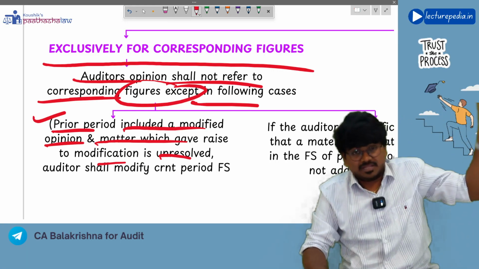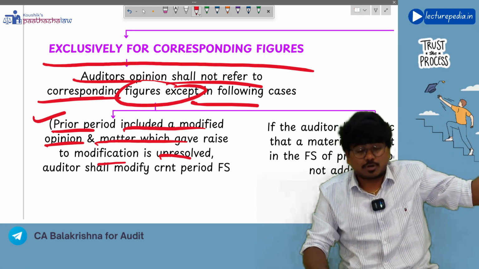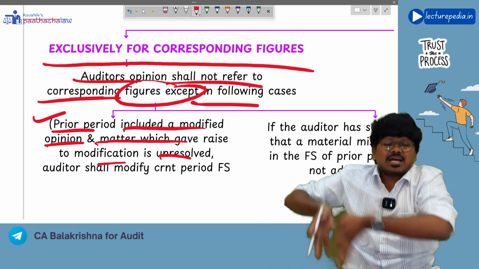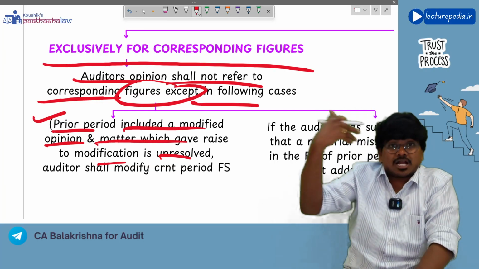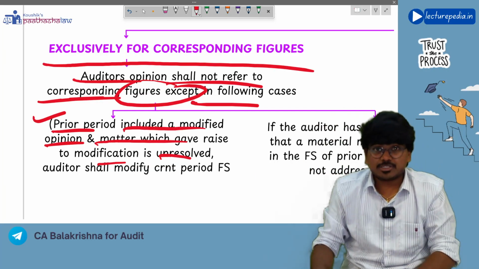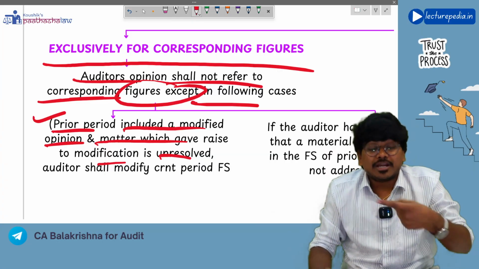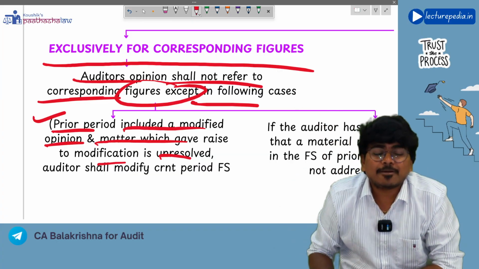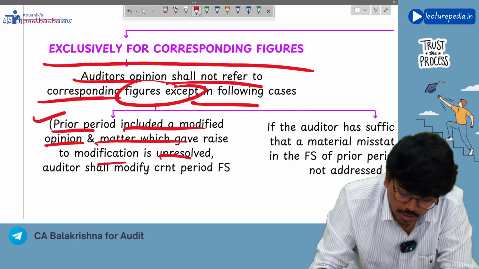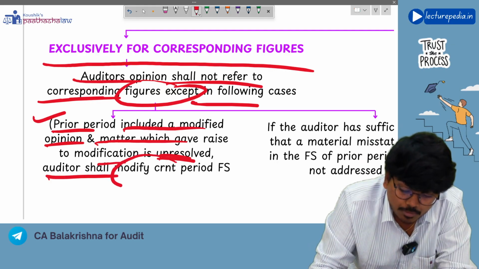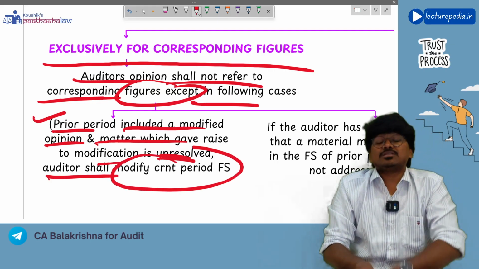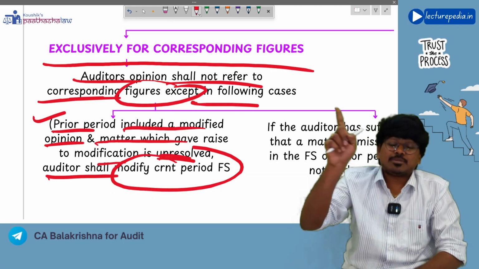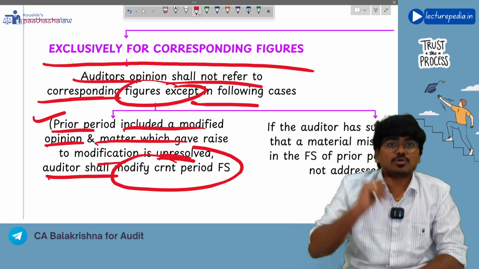That means in the previous year there is a misstatement because of which modification was given, and it is not corrected in the current year also. So in the corresponding figures a wrong amount will be shown, a misstatement will be shown. In this situation, the auditor in his audit report will refer to the corresponding figures because there is a misstatement in them. The auditor shall modify the current year financial statements, stating that I am modifying the current year financial statements because of a misstatement in the corresponding figures. Like this you will refer to corresponding figures.